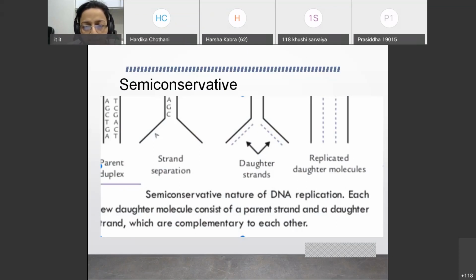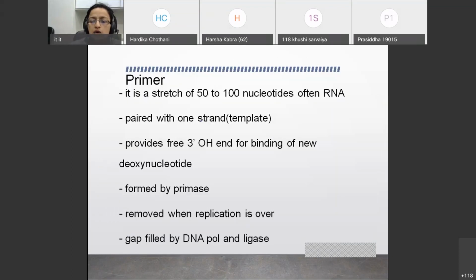Each strand acts as a template, and on both strands a new strand will be generated. So you have replicated daughter molecules with one old and one new strand. Now, coming to the primer, which is needed for replication, always remember this is a stretch of 50 to 100 nucleotides. It is paired with the strand that acts as a template. It provides a free 3' end on which new deoxynucleotides will bind.